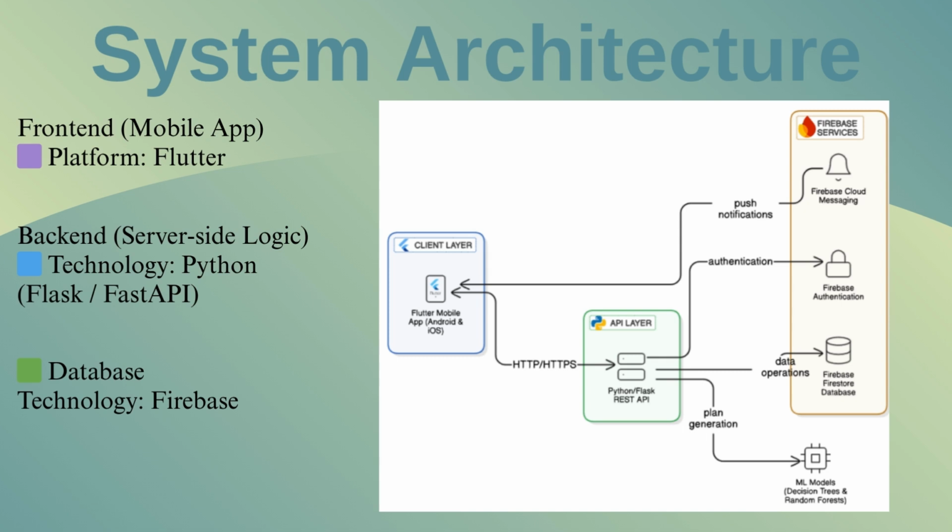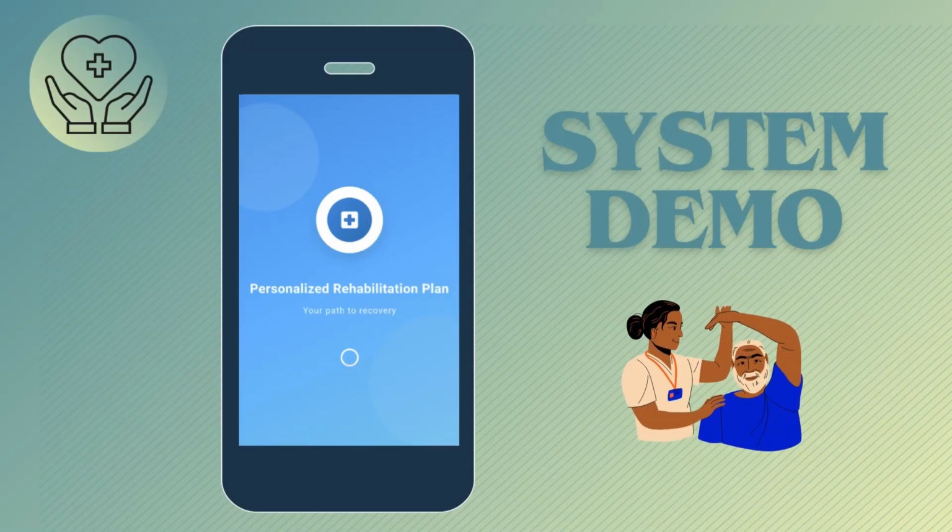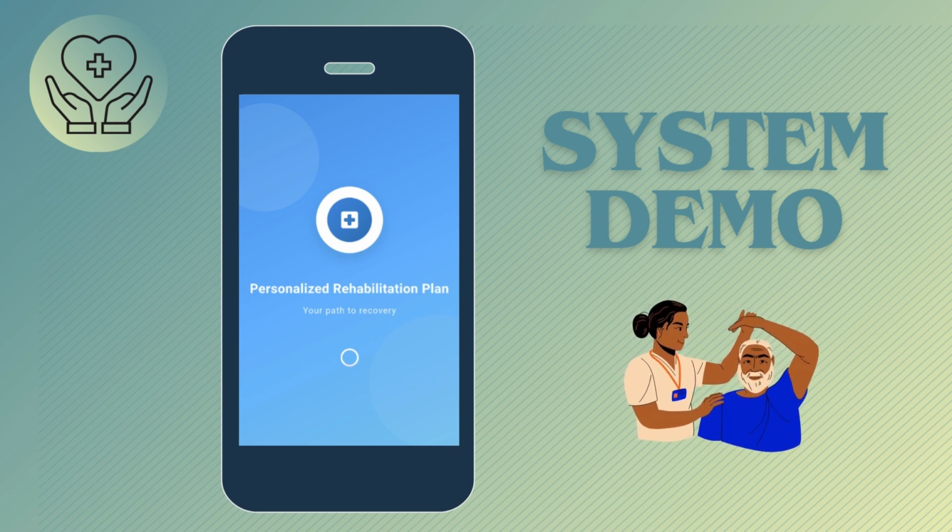So, technically, PRP24 consists of a mobile front end built with Flutter. The backend uses Python through either Flask or FastAPI. For data storage and synchronization, we rely on Firebase. So, this architecture ensures fast, real-time updates and easy scalability. To conclude, PRP24 represents a meaningful step toward AI-powered healthcare, specifically in rehabilitation. So, let's proceed with the system demo.